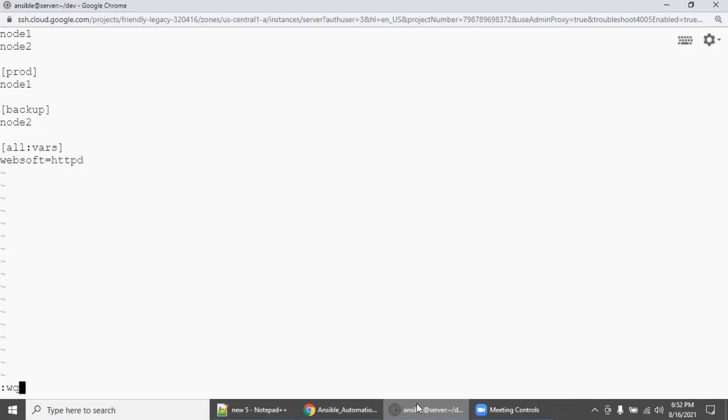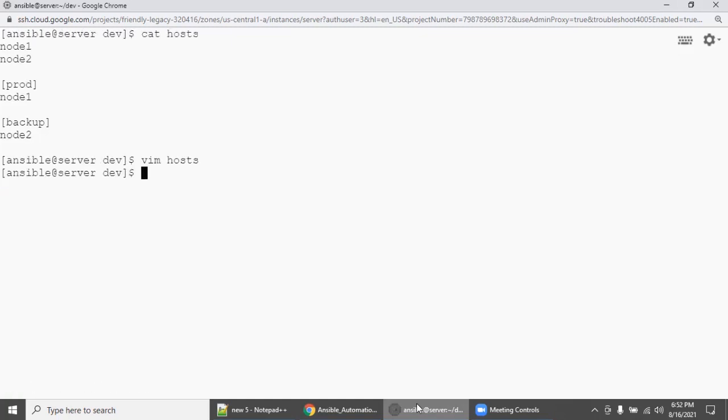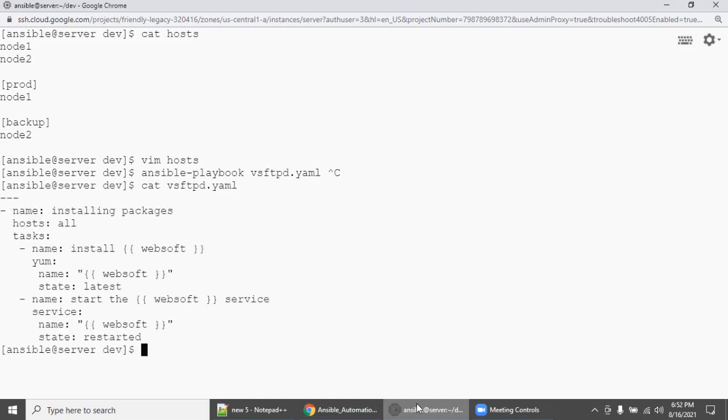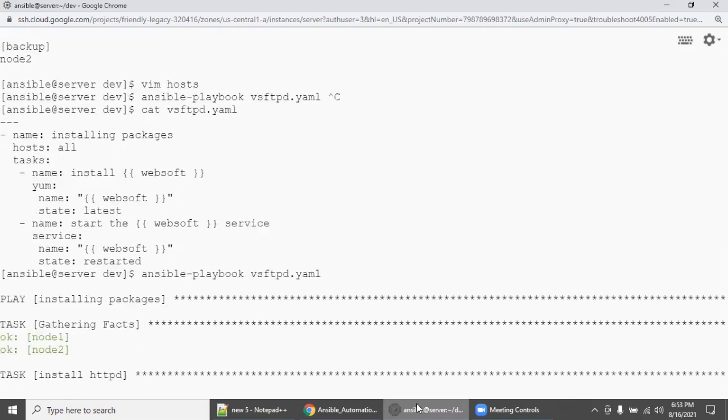So save this. Remember we got an error with ansible-playbook vsftpd because there is no local variable. See here, in vsftpd there is no local variable declaration, but now we have declared it in the inventory file. So let's run ansible-playbook vsftpd, enter. There won't be an error.